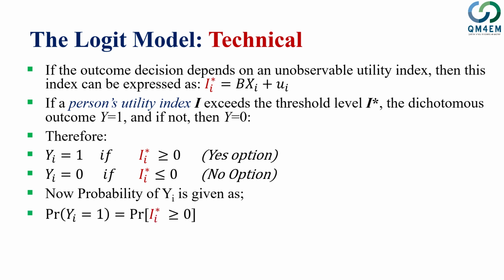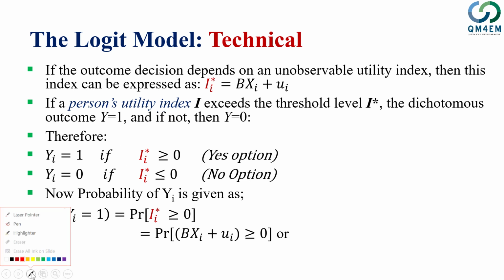Now the probability of yi could be obtained as the probability of yi is equal to 1. That is, we have the dependent variable equal to 1 if the unobserved utility index is greater than 0. So the individual will select alternative 1, or he would say yes for his choice, if the unobserved utility is greater than 0. That is the probability of that person selecting choice 1, y is equal to 1. So we can write this slightly differently.